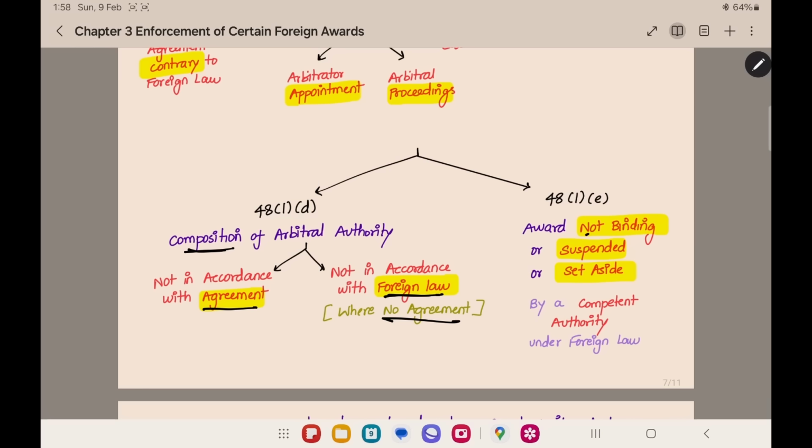The next thing is, the award is not binding or suspended or set aside by a competent authority under foreign law. The foreign law under which the award is made, under foreign law, a competent authority like a judicial authority has suspended the award or set aside the award, or there is some proceeding pending relating to the bindingness of the award. If there is a question with respect to the bindingness of the award, whether the award is binding or not, that we do not know. There is a proceeding or some kind of uncertainty. Then also we cannot enforce the foreign award.